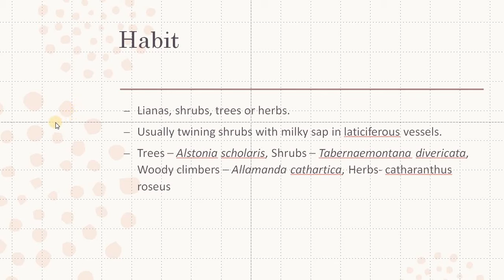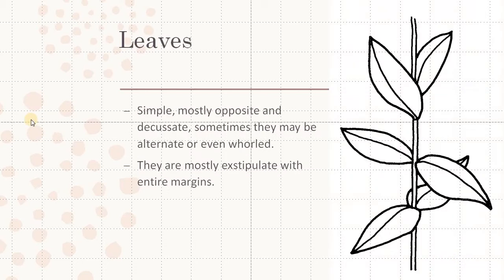The habit of these plants is either lianas, shrubs, trees or herbs. These plants have latex and hence laticiferous vessels are present. Trees include Alstonia scholaris. Shrubs include Tabernaemontana divaricata. The climbers include Allamanda cathartica. The herbaceous forms include Catharanthus roseus.